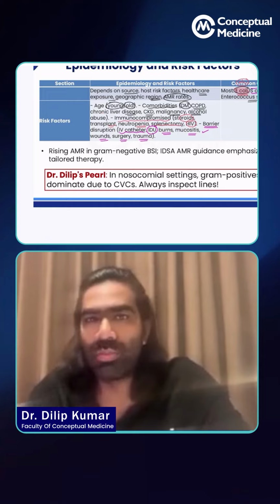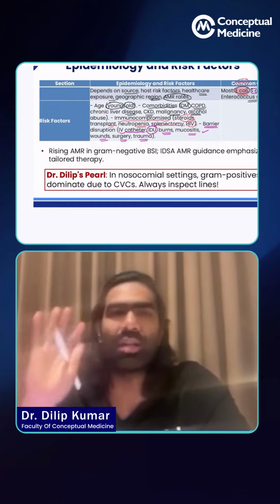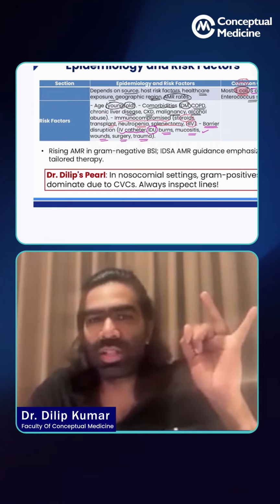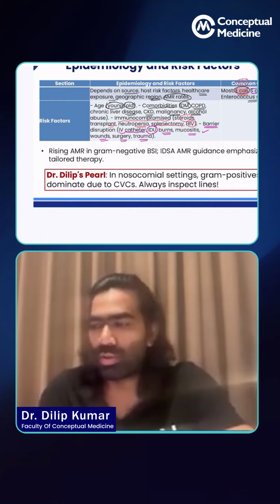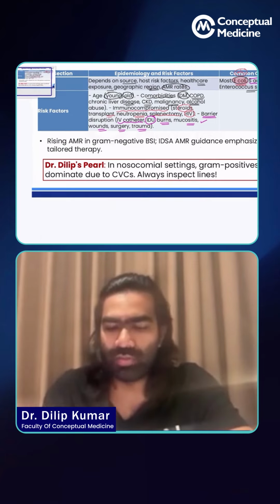So age, comorbids, immunosuppressed state, barrier disruption. You can split into four: age, comorbid status, barrier disruption, and immunocompromised states. These are going to be the risk factors for infection.